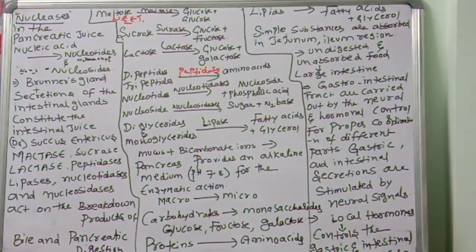So like this, in the exam they will ask the neat bits. Maltase, sucrase, lactase, peptidases, nucleotidases, nucleosidases, lipases. These all enzymes convert the complex food into simple food materials. So you should observe very carefully. These are all the neat bits. Definitely one or two bits will come in the exam. So thank you, children.